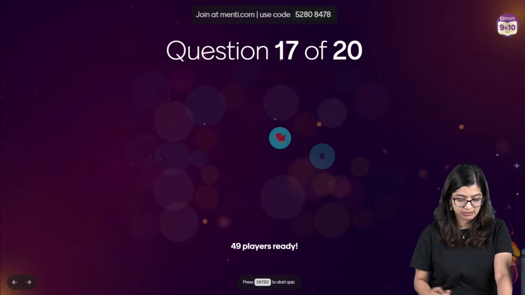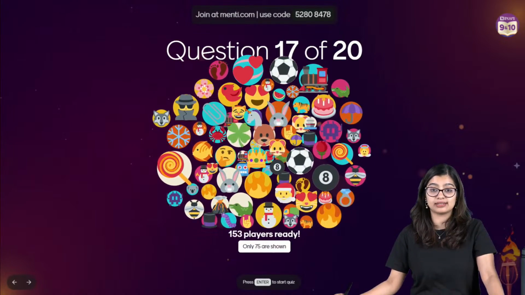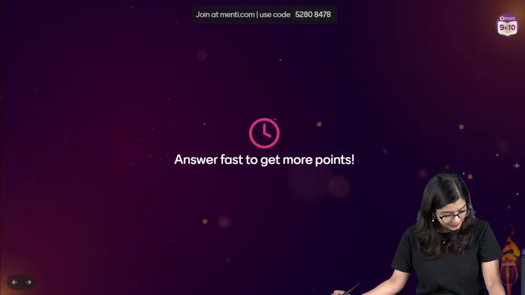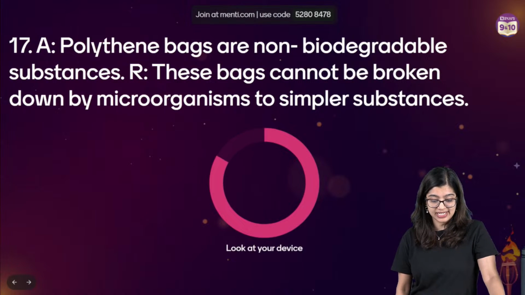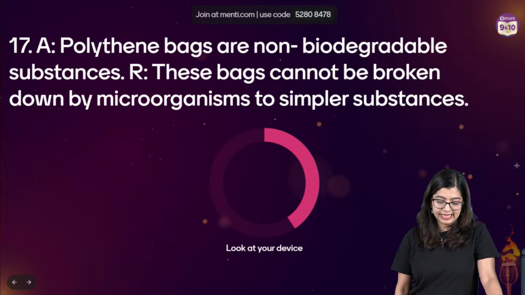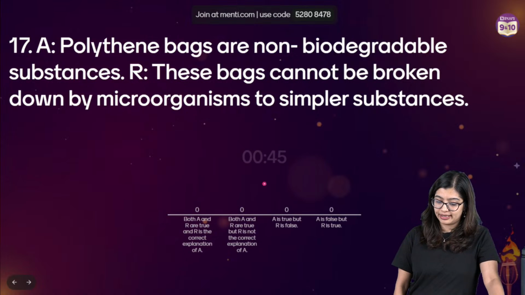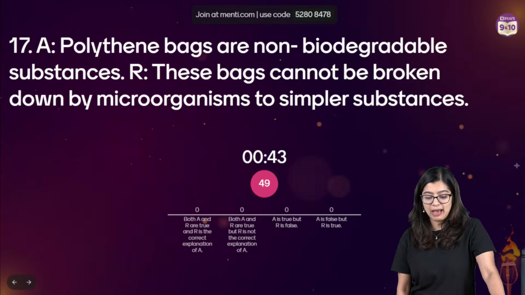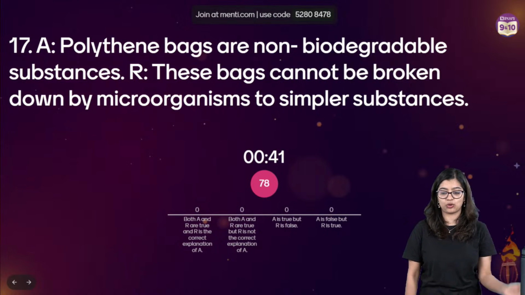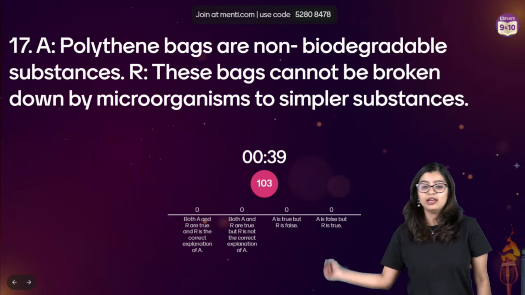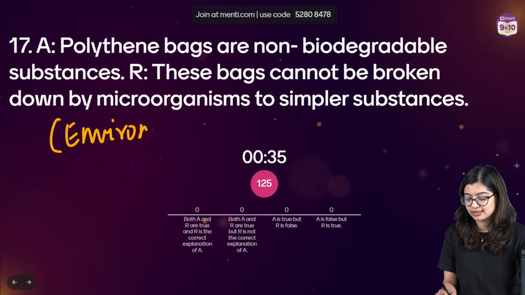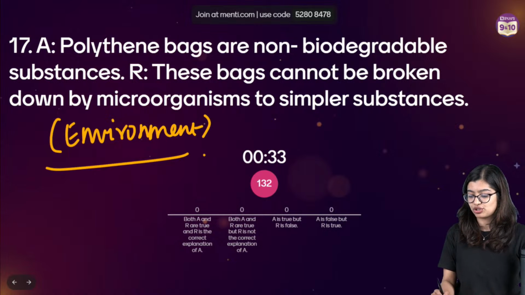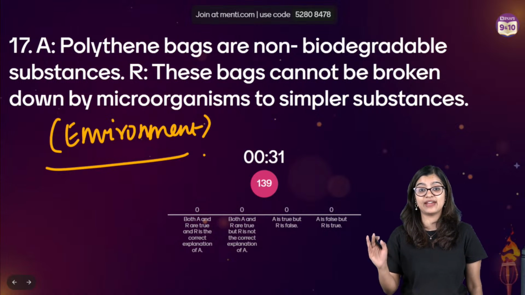Now let's go on to question number 17, students, on our screens now. Yes? Okay. Question number 17, everyone. Assertion A says that polythene bags are non-biodegradable substances. These bags cannot be broken down by microbes into simple substances. Remind you, this right here is from the environment chapter, and chances of such assertion reason questions coming from environment are very, very high.